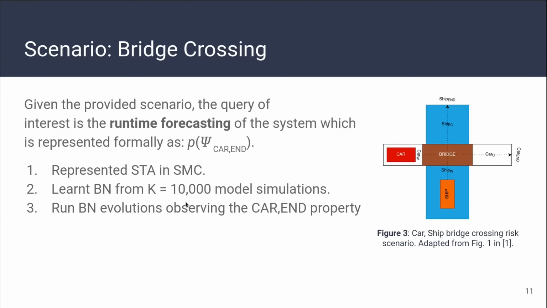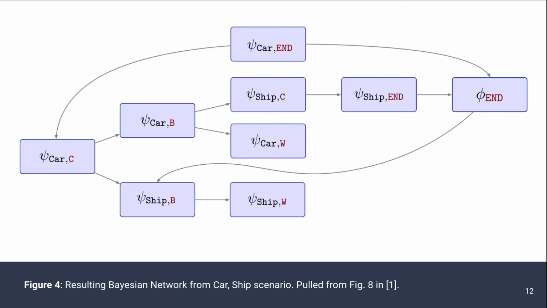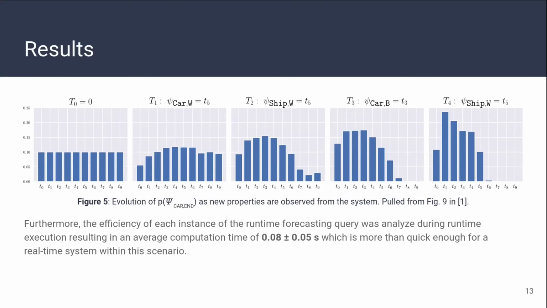After training our Bayesian network, we can then run our query of runtime forecasting on the number of evolutions we are interested in. Within Figure 4, this represents, after training the Bayesian network, the resulting graph structure and dependencies between each key property of the system. With the resulting Bayesian network model, we can then run this on a real-time application to observe our query of runtime forecasting. At t0, we can see the probability that the car reaches its end location is 0.10 for every timestamp.